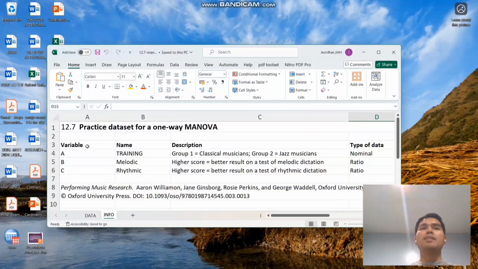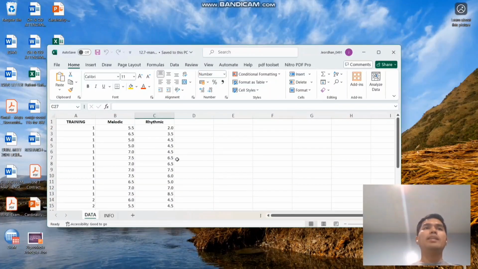In this data set, the training was classified as whether it is a classical musician or a jazz musician. The melodic pertains to the musician having a better result on a test of melodic dictation, and the rhythmic means the musician has a better result in a test of rhythmic dictation. So the data looks like this.